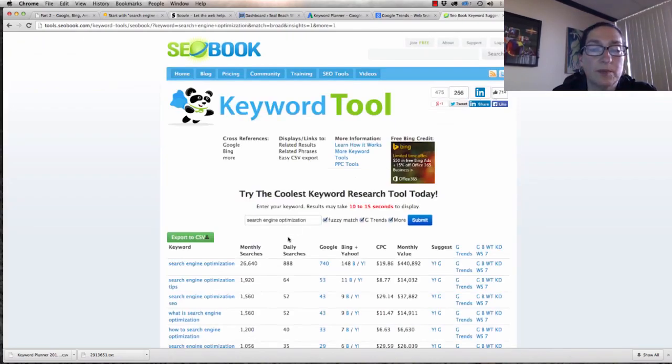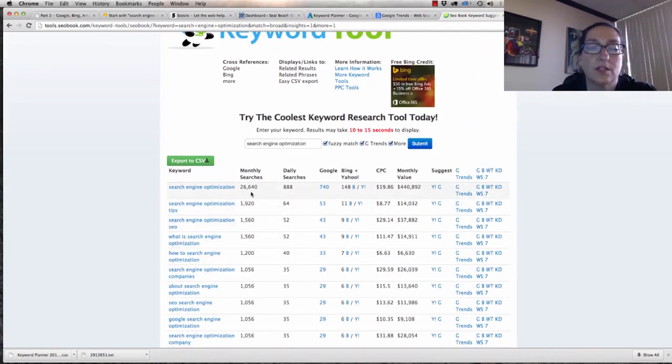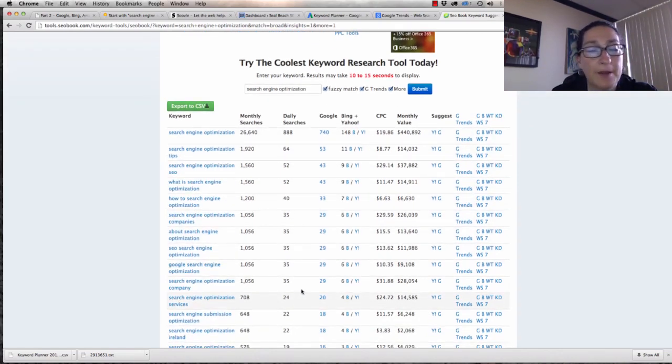So search engine optimization here tells me the monthly searches. For those of you that don't want to sign up for AdWords, they're obviously using Bing and Yahoo, and what Bing and Yahoo pay for their pay-per-click.